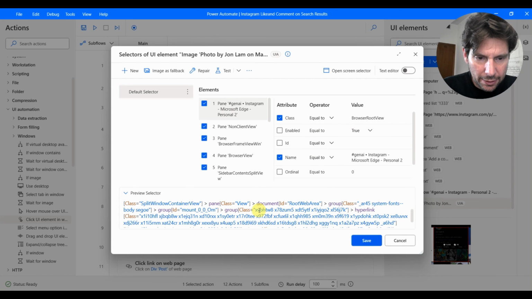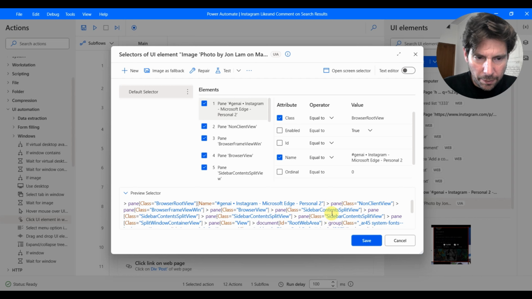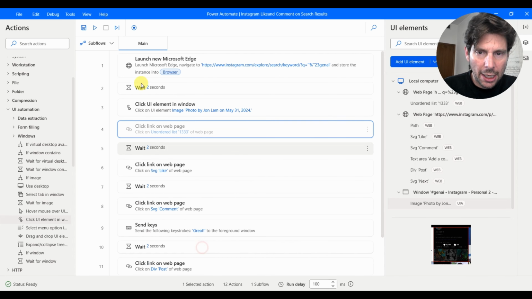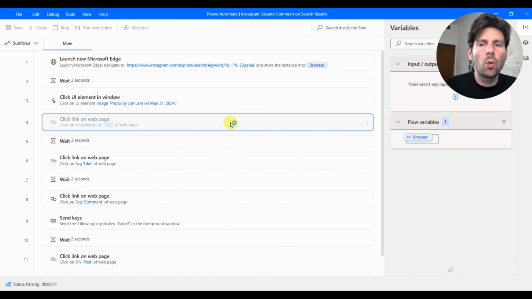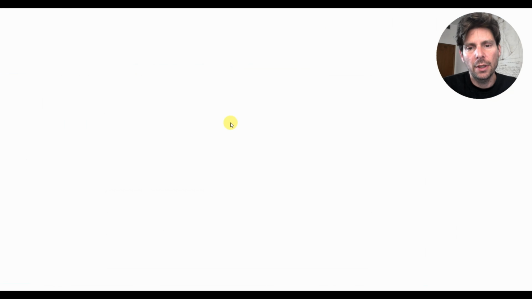So this has been created for us. This selector looks pretty complicated, but the only part that could potentially change could be this part right here. So let's keep it like this for right now. We're going to disable this action and let's just see if this works. If that works, we're going to try to fine-tune it. If it doesn't work, we're going to try a different approach.